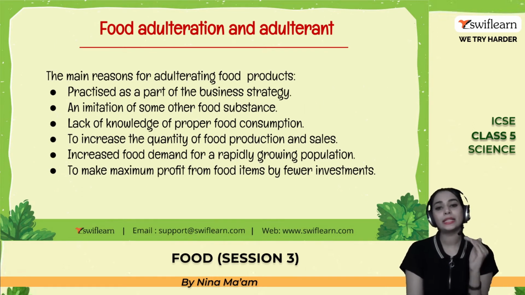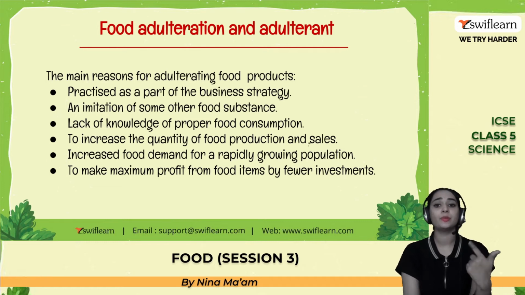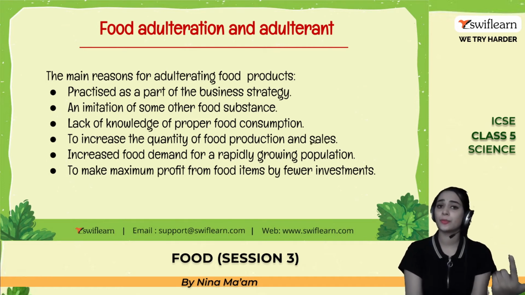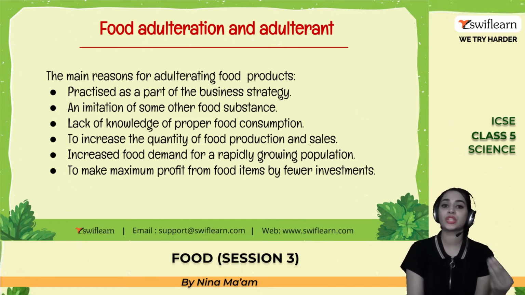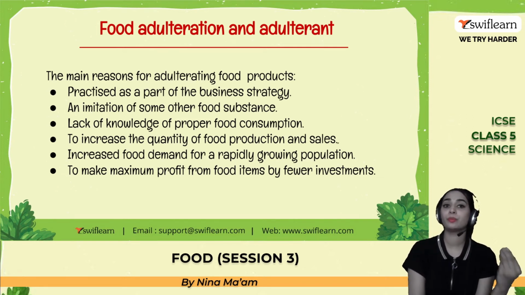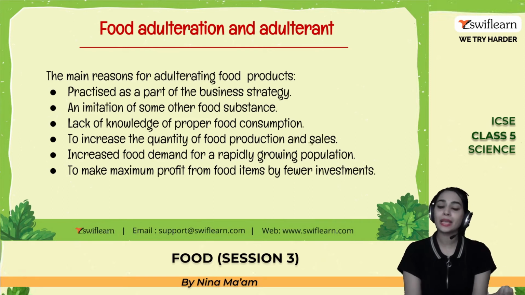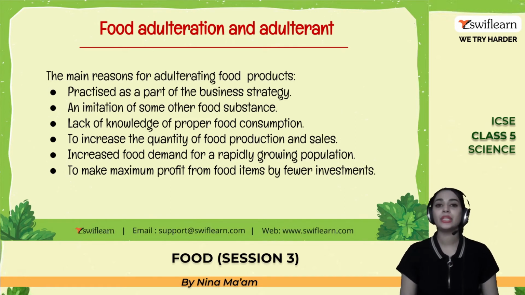So, what are the reasons behind the adulteration of food products? It can be a business strategy, imitation of some other food substance, and lack of knowledge of proper food consumption, to increase the quantity of food production and sales, increased food demand for a rapidly growing population, to make maximum profit from the food items by fueling investment. For example, a company which is making chili powder.